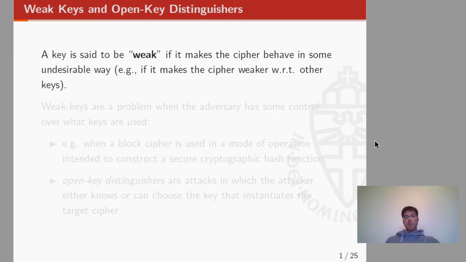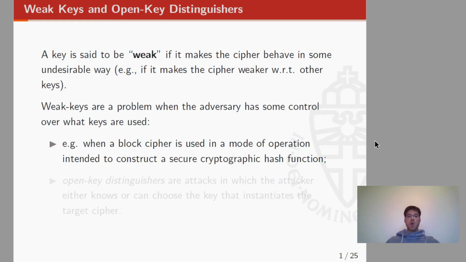A key is said to be weak if it makes the cipher behave in some undesirable way, so if it makes the cipher weaker with respect to other keys. If the fraction of weak keys is rather small, then weak keys are not a problem in general for the security of the cipher. However, weak keys could become a problem if the adversary has some control over what keys are used.